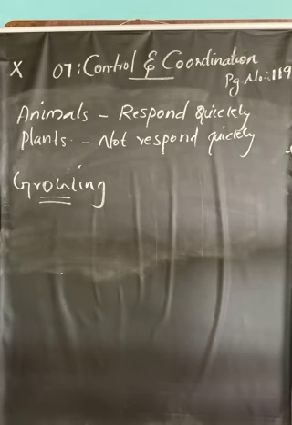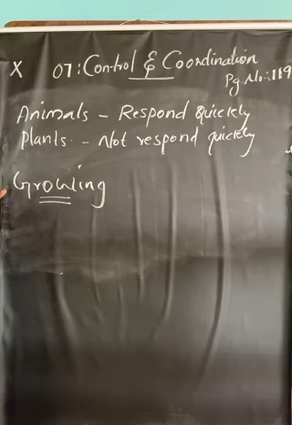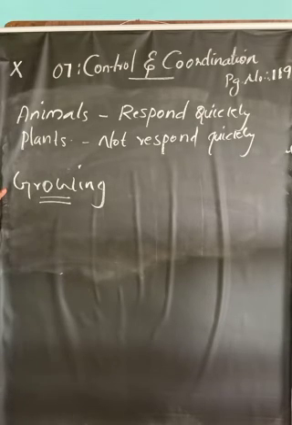If we are looking at animals, we can easily observe the response. Why? Because the response is very quick. If suddenly an ant bites our leg, we suddenly reflex our leg away from that area. That is a sudden response. We can easily observe that.